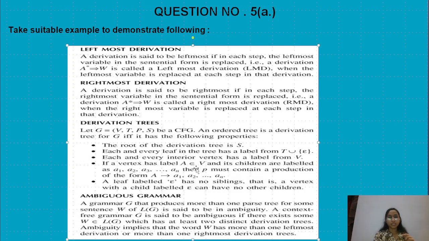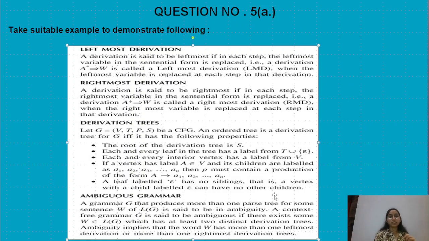If a vertex has label A belongs to V and its children are labeled A1, A2, A3 and so on up to An, then P must contain a production of the form A can be written as A1 A2 ... An. A leaf labeled epsilon has no sibling, that is, a vertex with the child label epsilon can have no other children.